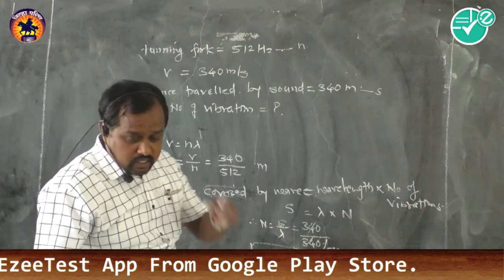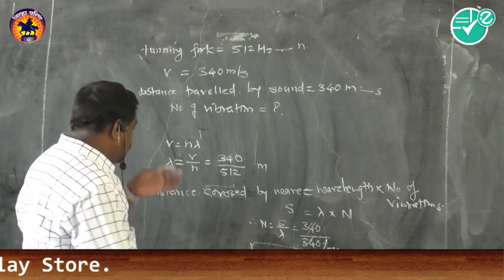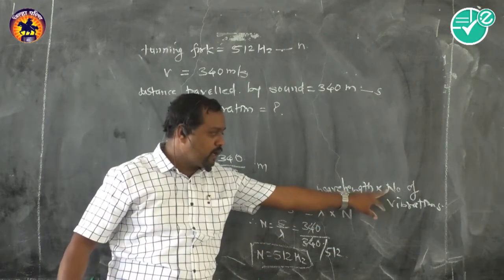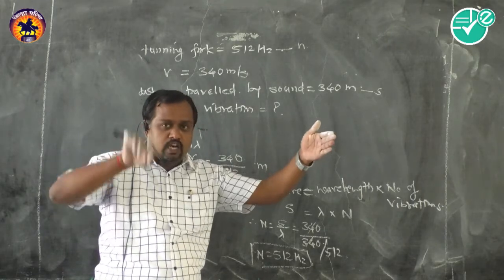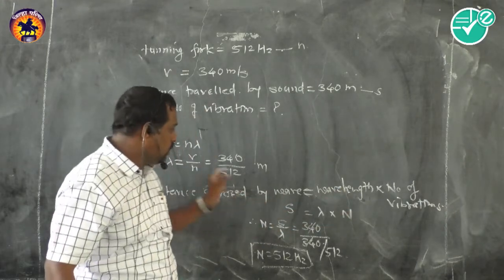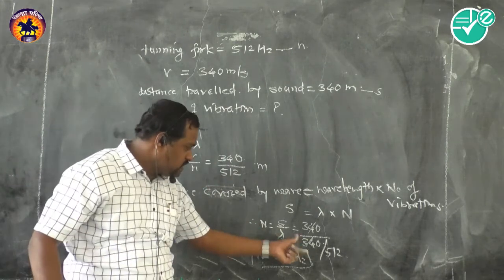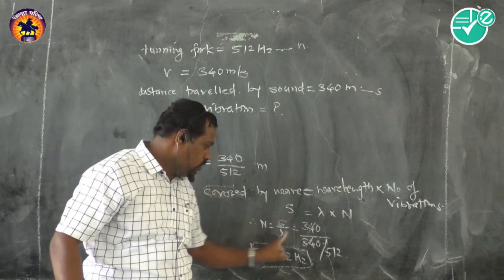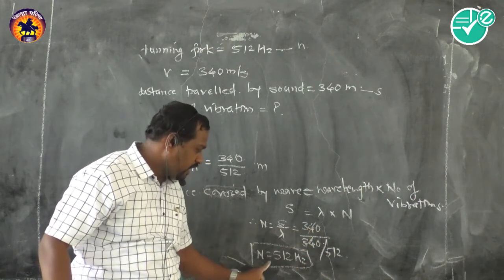Likewise we will get the answer. See, this is one another technique. Vibrations we can easily find out. See, here also the distance traveled is important, because wavelength gets multiplied by the number of vibrations. This is one vibration, and during this distance, the number of vibrations are there. That means the number of times multiplied with the wavelength. And this is more important. I will keep this as it is. See, this is S, which is equal to lambda into n. I need to find n. So S divided by lambda, 340 divided by 512. It gets cancelled and I have the answer.